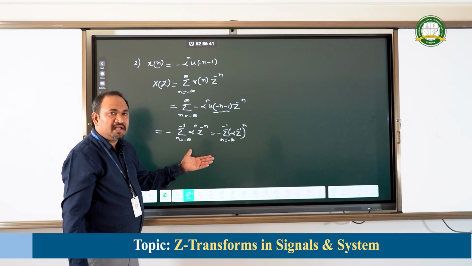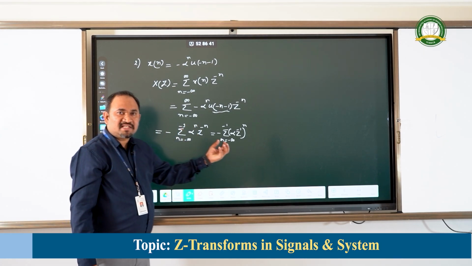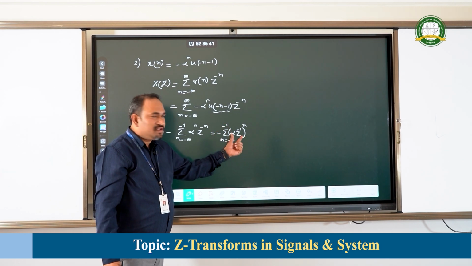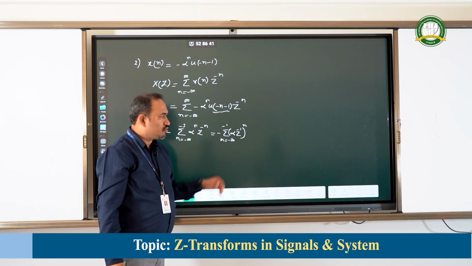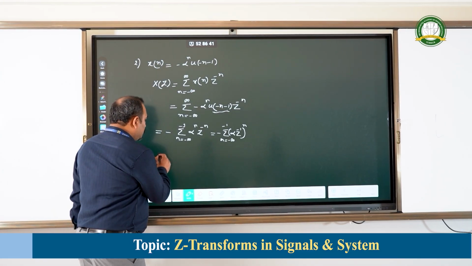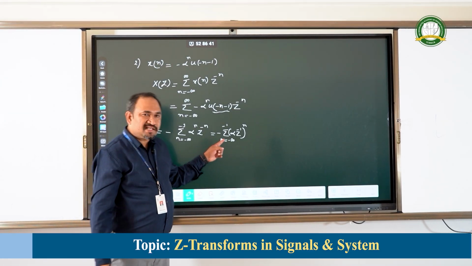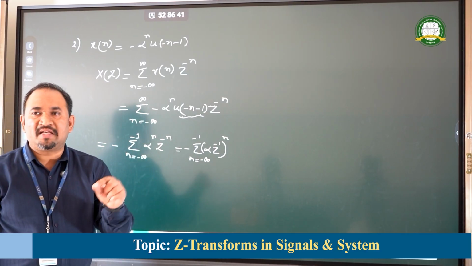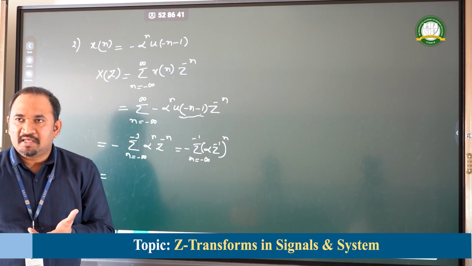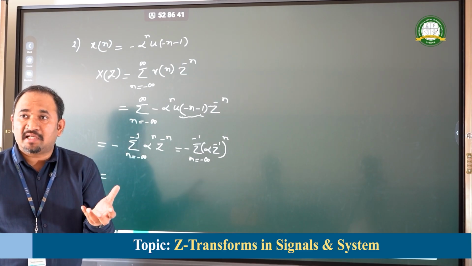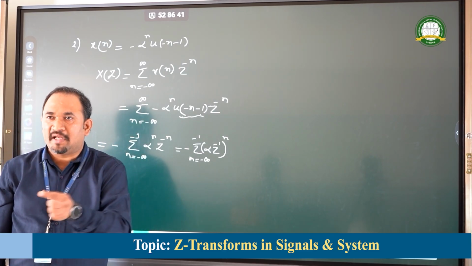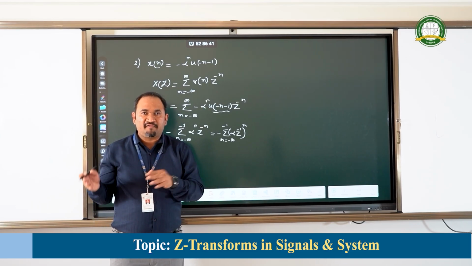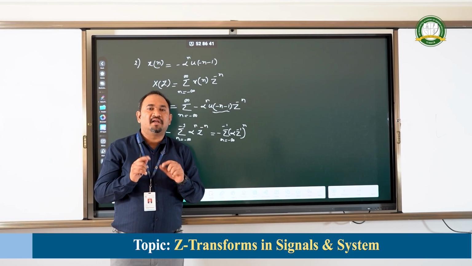Can I write it like this collectively? Because the powers are the same, the bases can be combined here. Therefore, this summation from minus infinity to minus 1 with a collective power raised to n is considered here. Now, you need to understand this is a summation. If I add 1 plus 2 plus 3 plus 4, what will be the result? The exact answer will be obtained if I add 4 plus 3 plus 2 plus 1, isn't it? Does it change? Never. Whether I add from this side or that side, the summation remains the same.